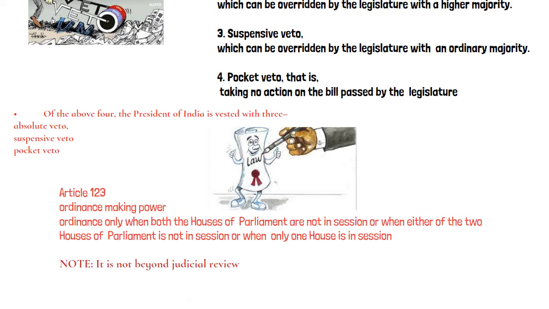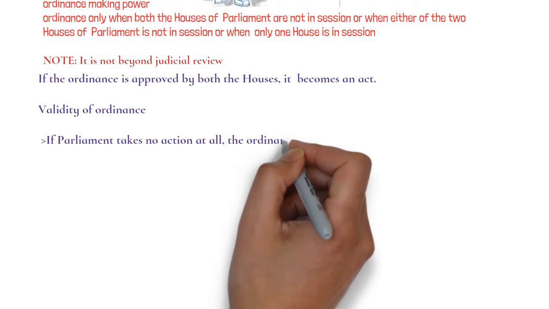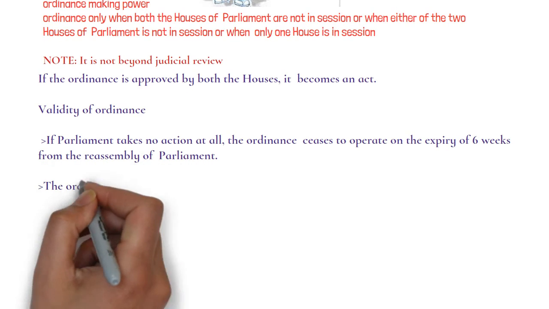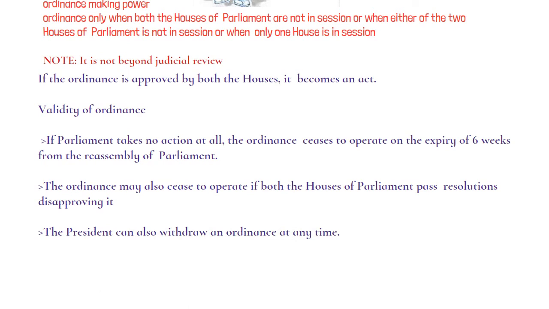And when can an ordinance be promulgated? When both the houses of parliament are not in session, or either of the two houses of the parliament is not in session, or when any one house is in session. Then ordinance making power falls under judicial review. And what is the validity of an ordinance? If an ordinance is approved by both the houses, it becomes an act.